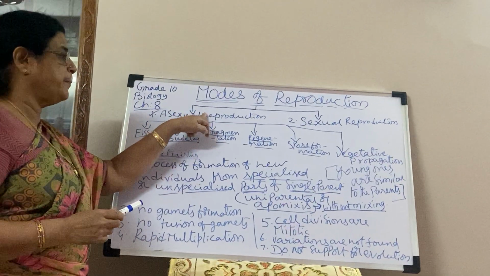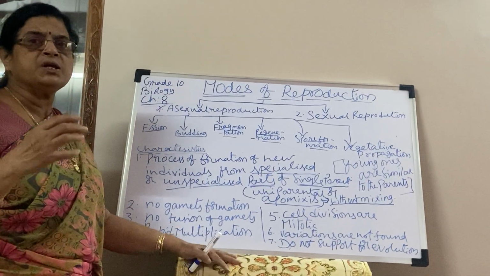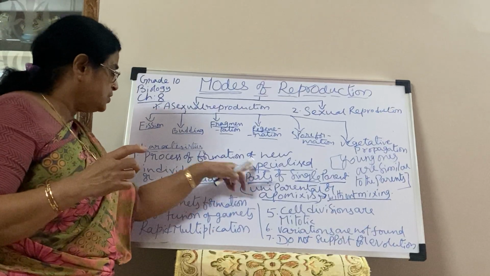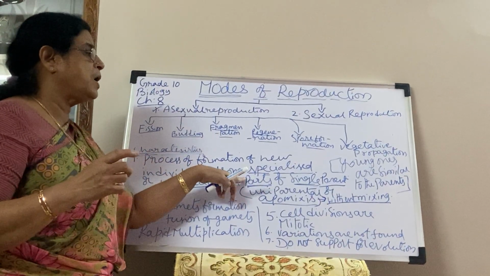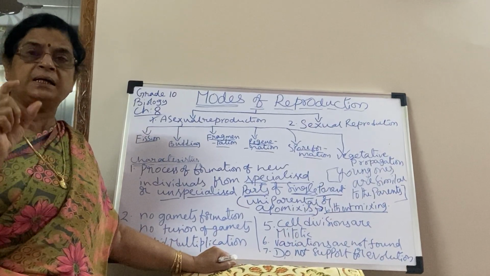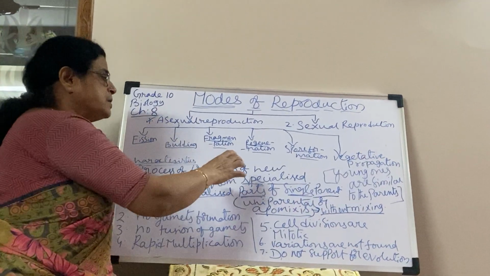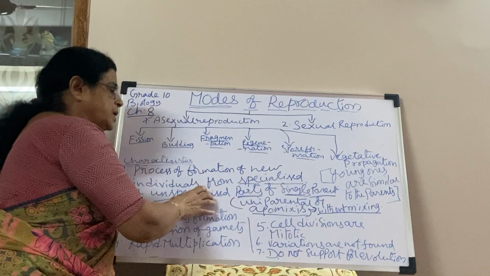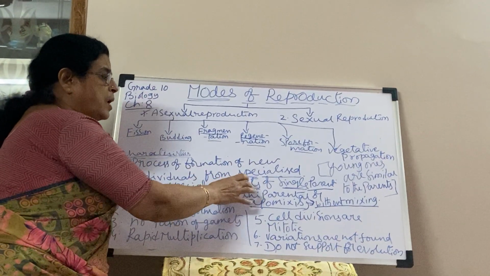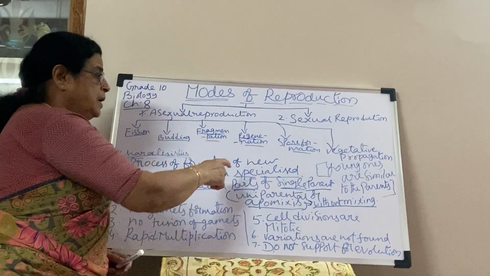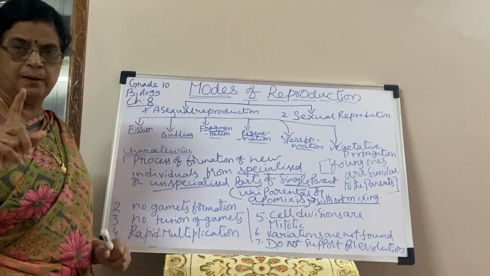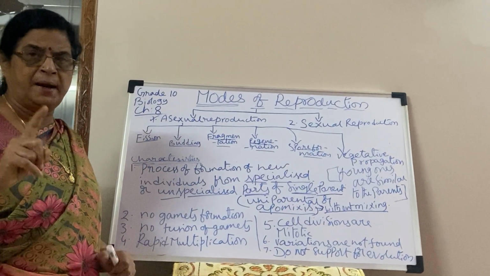Now coming to the characteristic features of asexual reproduction. First, formation of new individuals from specialized or unspecialized parts of a single parent. That means single parent involvement, uniparental.